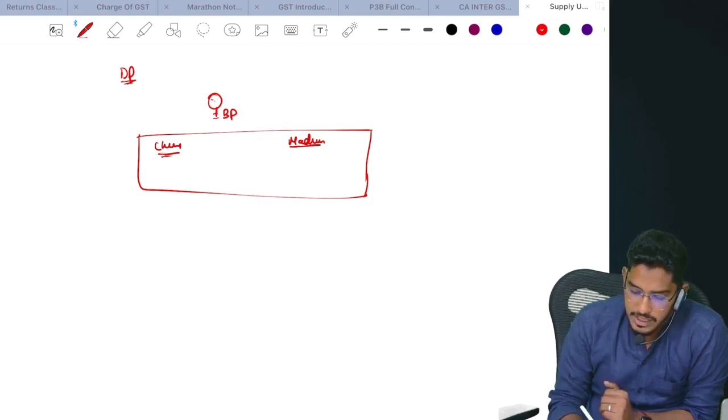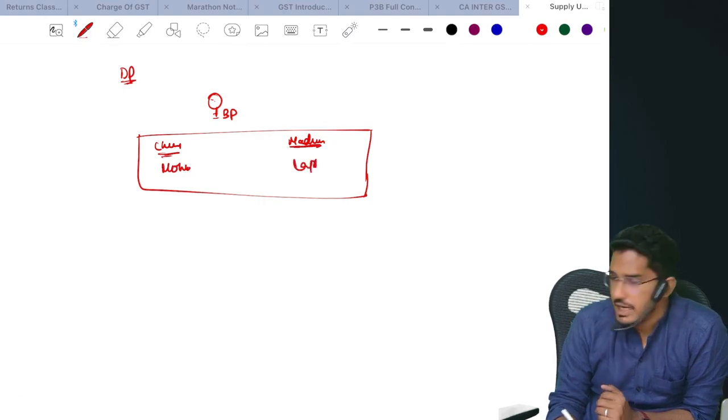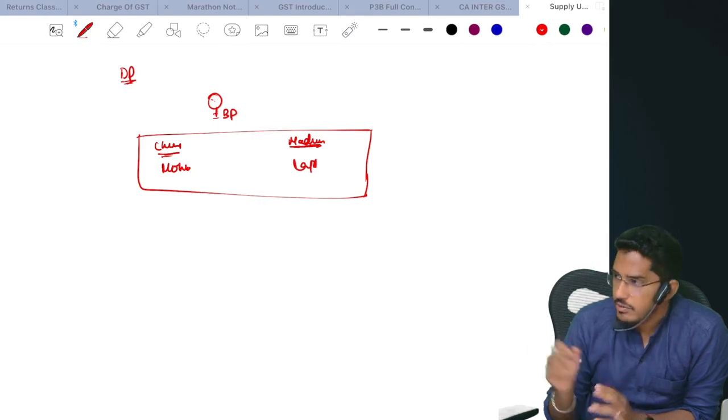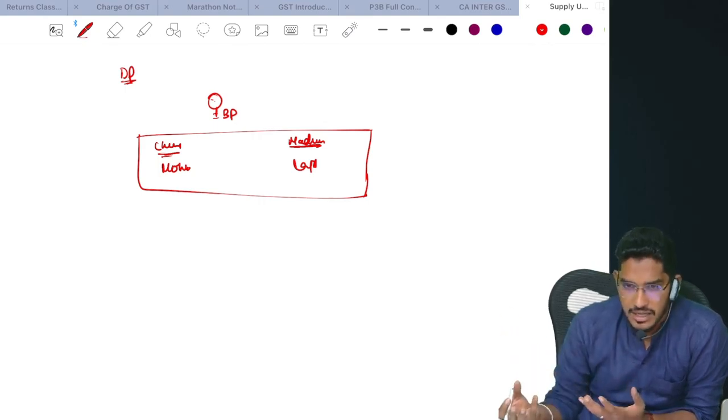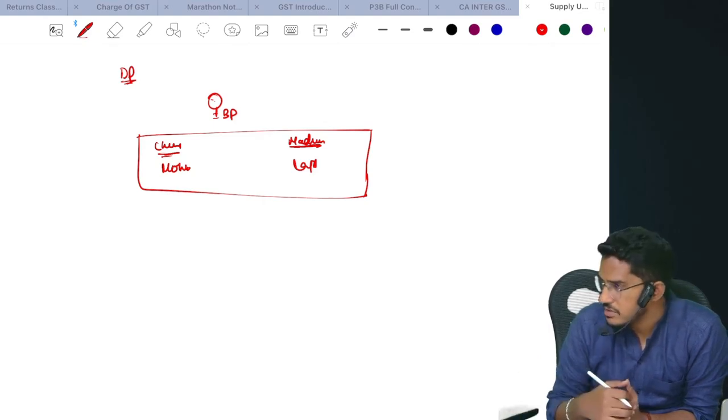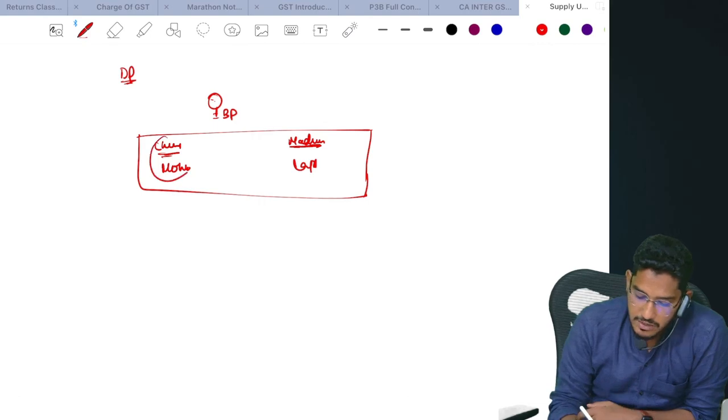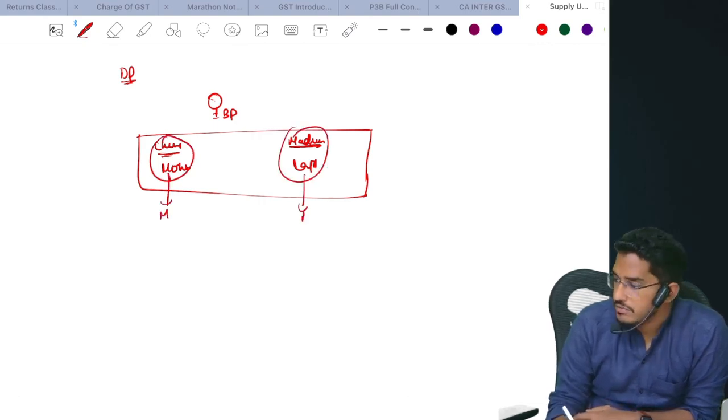Say for example, at Chennai I have a mobile phone shop. At Madurai I have a laptop shop, where I sell laptops and all. If I want, I can operate them under a single registration. But for ease in compliance and ease of tracking, I want to take multiple registrations. If you want, you can take it. So I have taken a separate registration for this place, and a separate registration for that place.